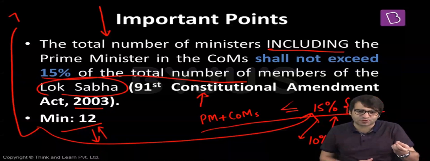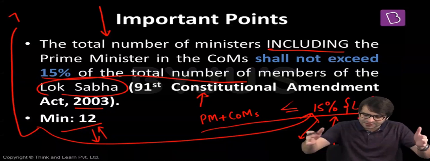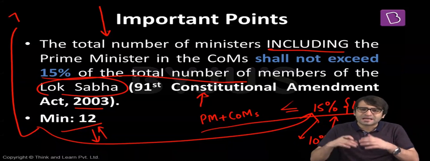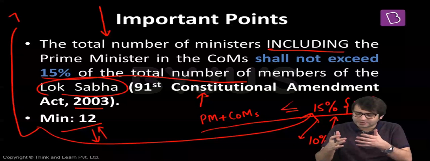If everybody is claiming a minister's post, if everybody is forcing the Prime Minister to appoint him as a minister, then we will have a large list of people who will be ministers, and it would be a huge drain on the state exchequer. Salaries to these ministers, bungalows to these ministers, other expenses for these ministers' offices. It will be a huge drain on the state exchequer.